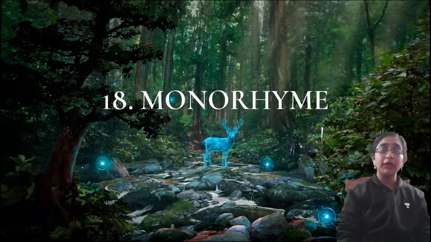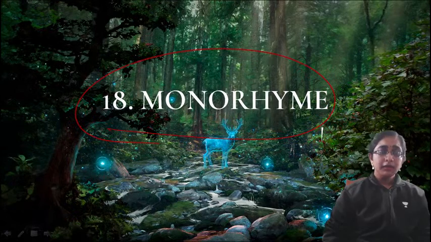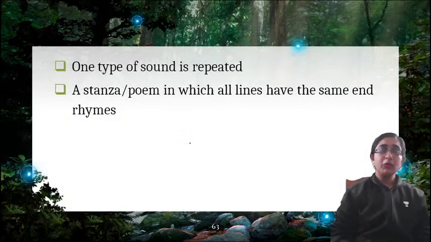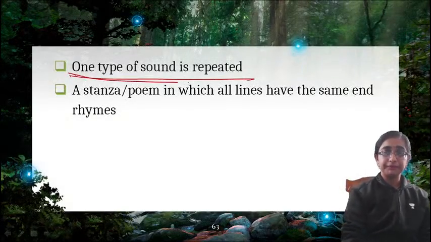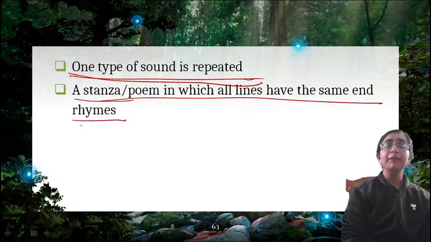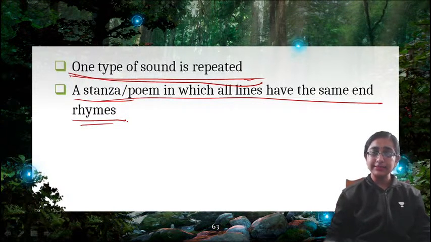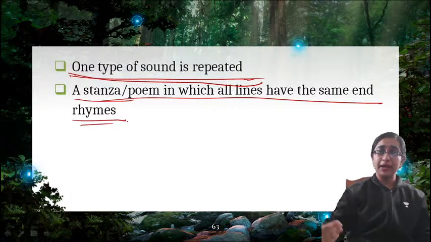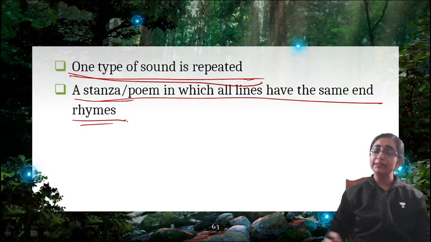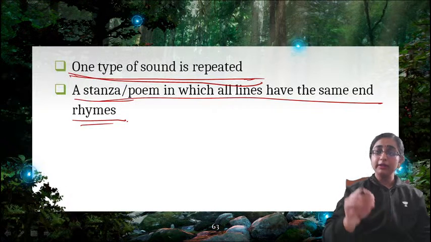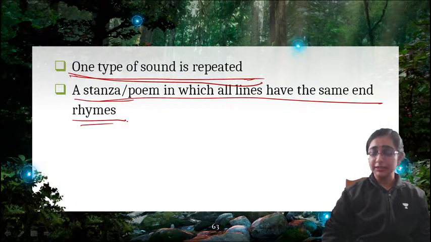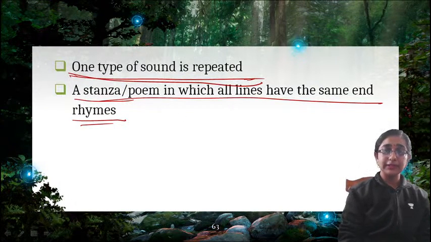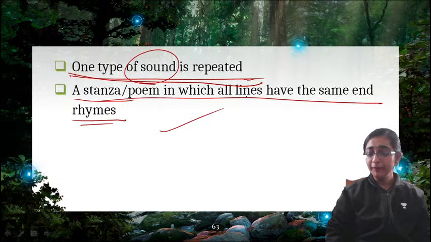Now next is monorhyme. What is monorhyme? Monorhyme means one type of sound is repeated. A stanza or poem in which all lines have the same end rhymes. Each and every line is rhyming. For example, cat, mat, bat, rat, only this same sound is repeated. Ball, small, tall, this kind of words are repeated. So the same sound is repeated throughout the poem. That is known as monorhyme.